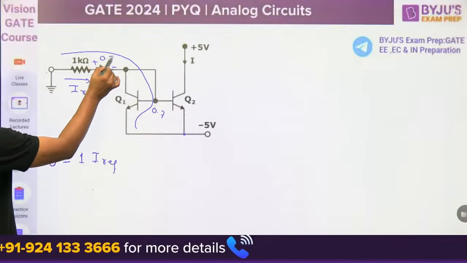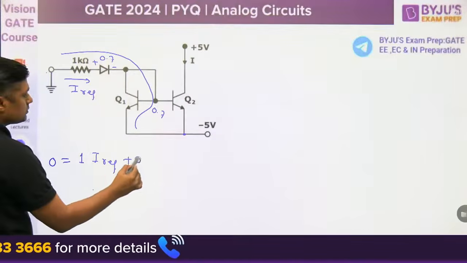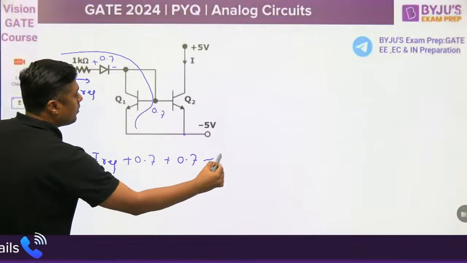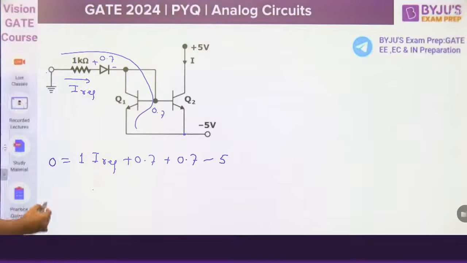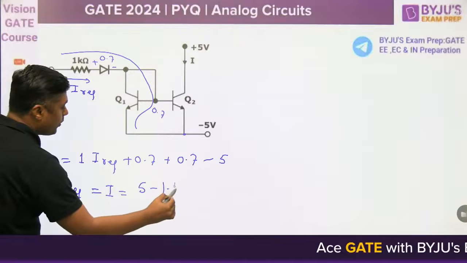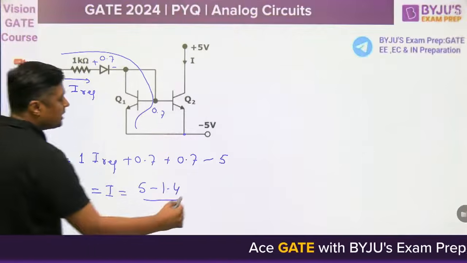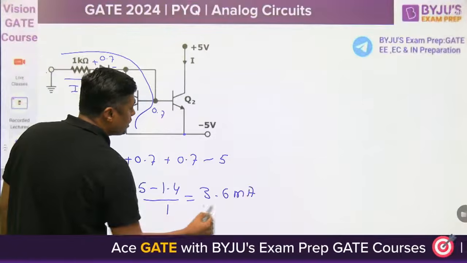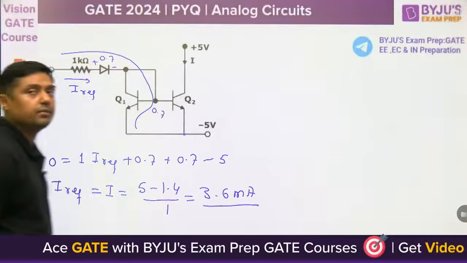It is given in the question, 0.7 volt. What is the VB? 0.7 volt minus 5. What is the I reference? I reference is nothing but I. 5 minus 1.4 upon 1, that is 3.6 milliampere. Because resistor is in kilo ohm, answer will be in milliampere.